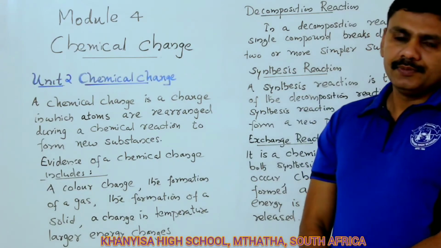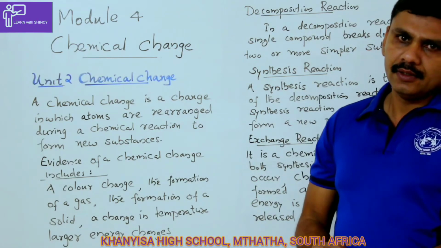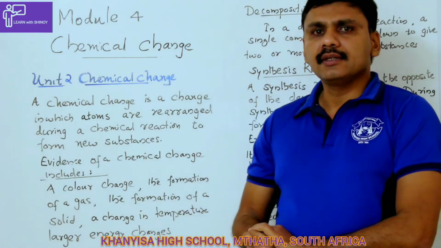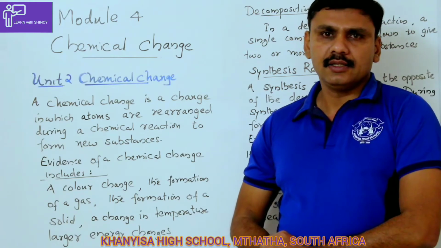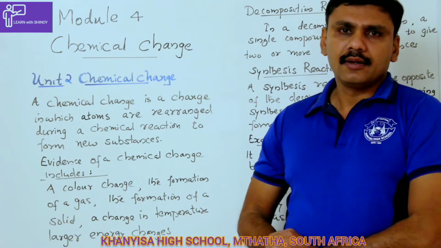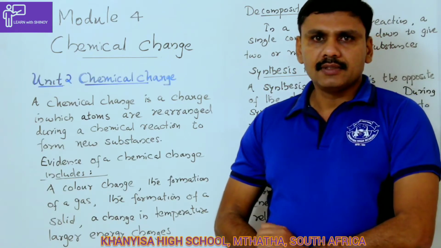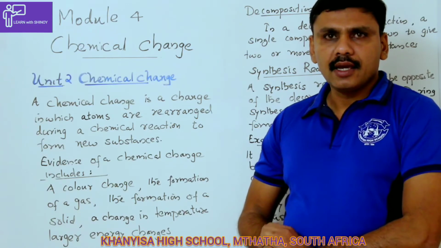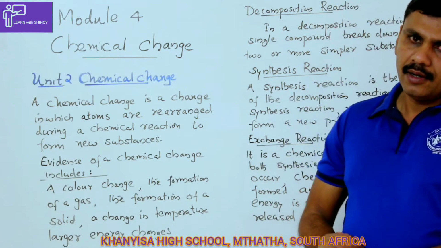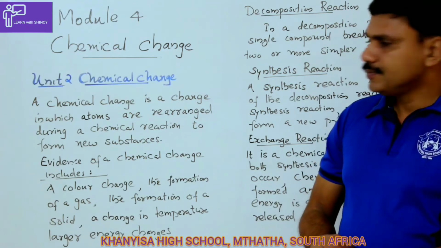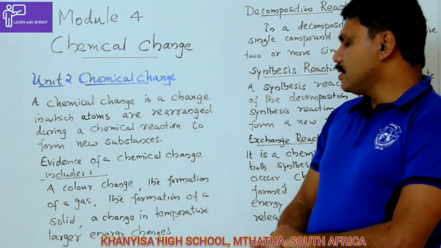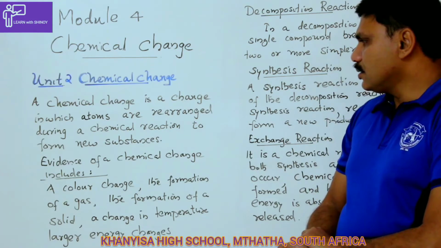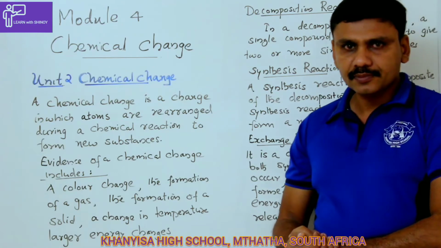In unit number 2, we are discussing chemical change. In our daily life, we are experiencing different types of chemical change. Some of the examples are burning of wood, mixing acid and base, digesting food, baking a cake, rusting of iron. Then what even be a chemical change? A chemical change is a change in which atoms are rearranged during a chemical reaction to form a new substance.